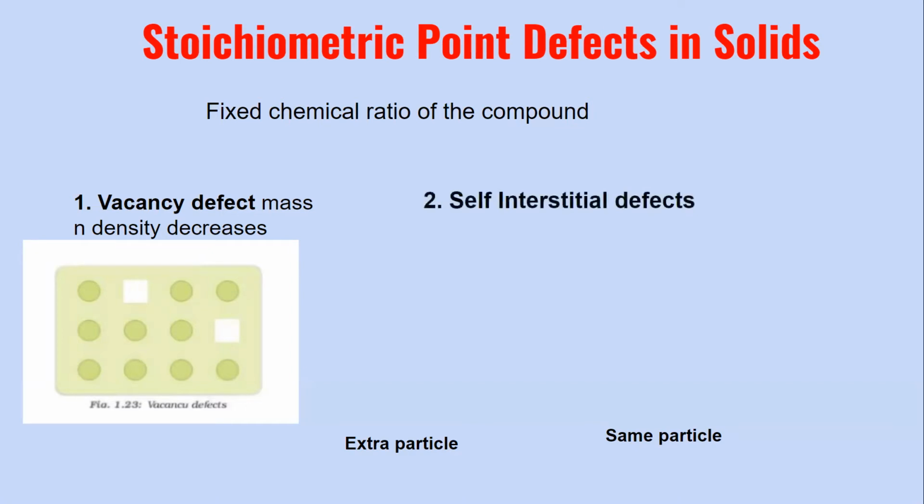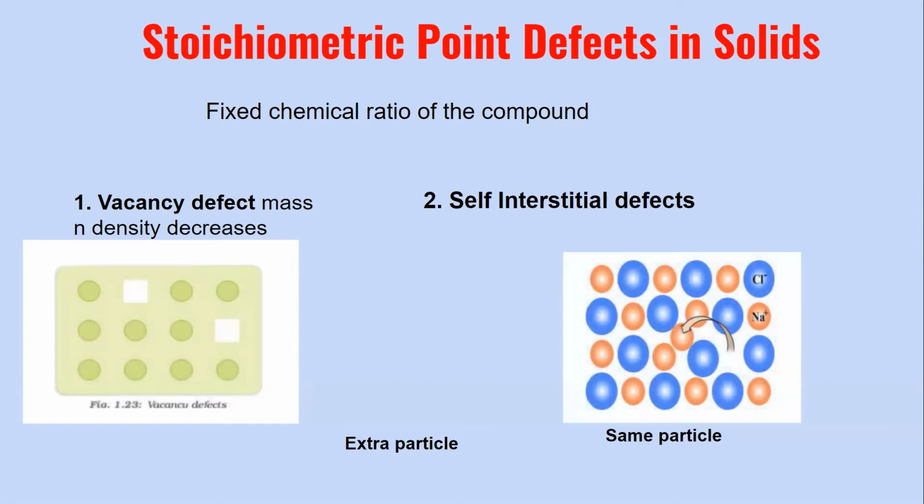Now, the next type of stoichiometric point defect is the self-interstitial defect. Now, this self-interstitial defect can again be of two kinds. The word interstitial means the spaces in between or the voids that are arising in between the particles present at the lattice points. So when the defect is present at the interstitial spaces, it is called as a self-interstitial defect.